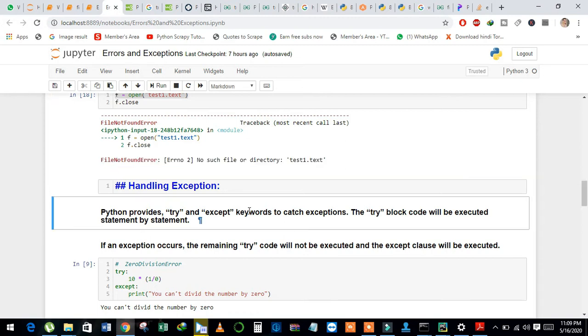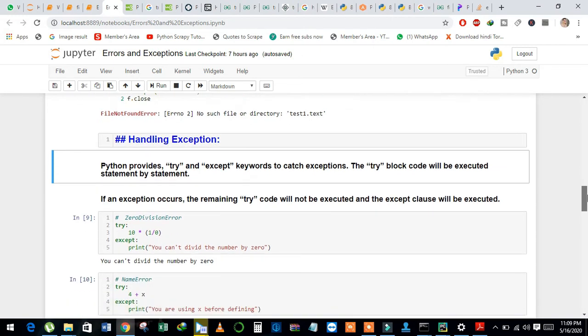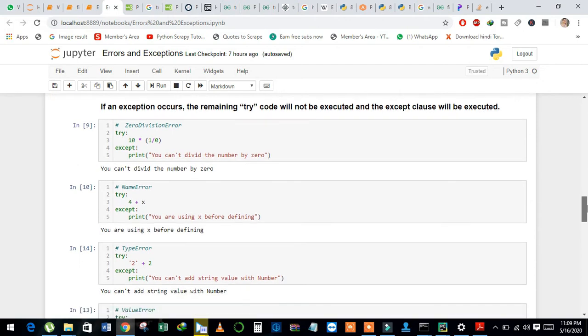In Python, we will use two keywords, try and except, to handle the exceptions. The try block code will be executed statement by statement. We will write our code in the try block, and if an exception occurs, the remaining try code will not be executed and the except clause will be executed. Now we will discuss how to handle these exceptions.